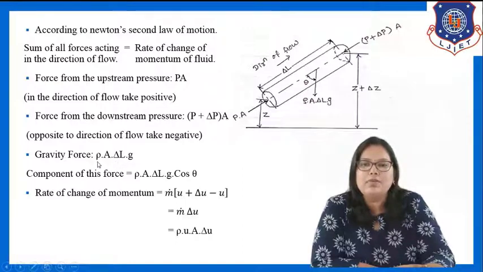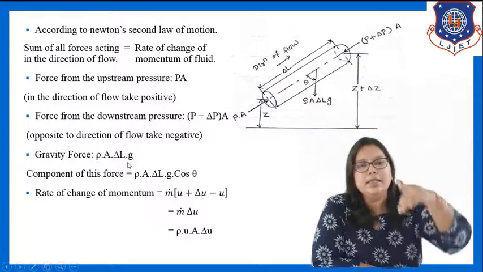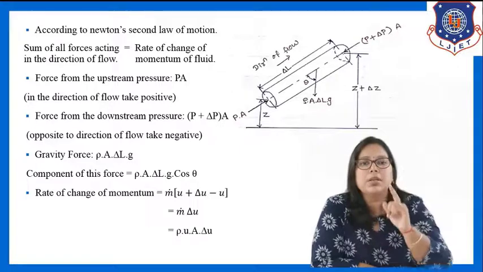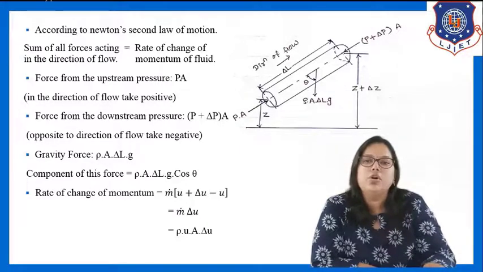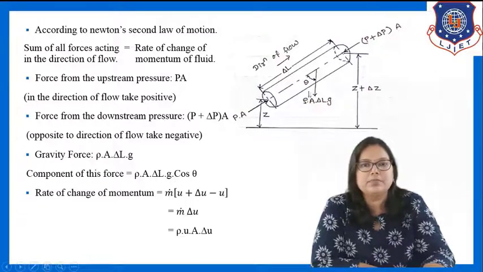So what will be the final force? Rho A delta L into G. But it is acting in the downward direction, while the flow is in an inclined direction. So the component of this gravity force will be rho A delta L G into cos theta. See here, so you will be clear.